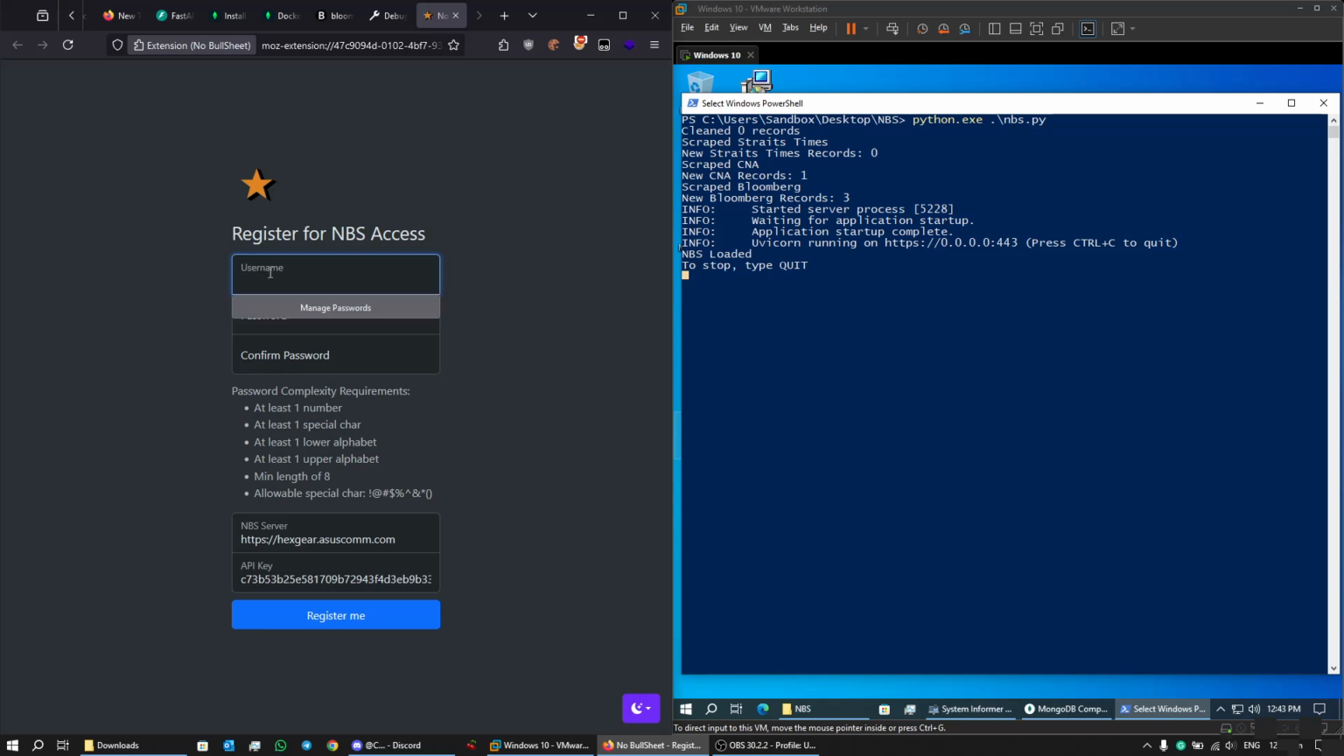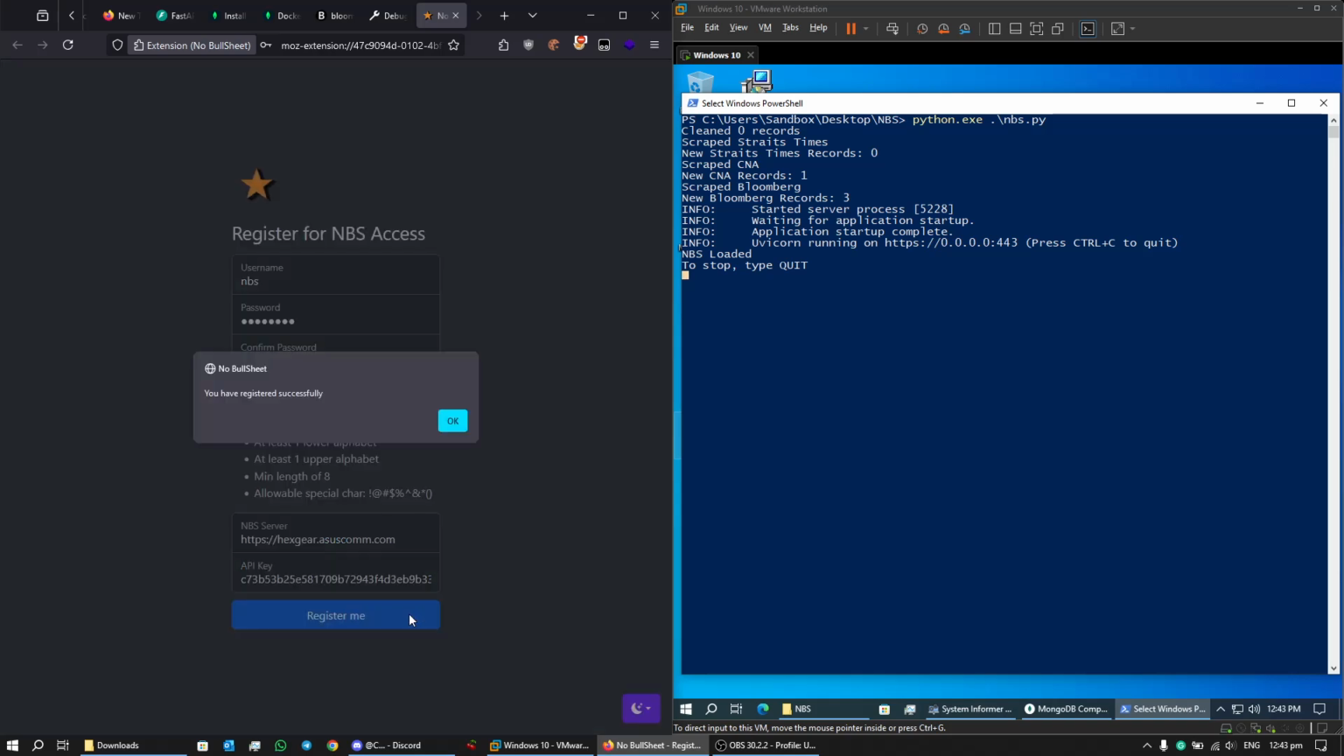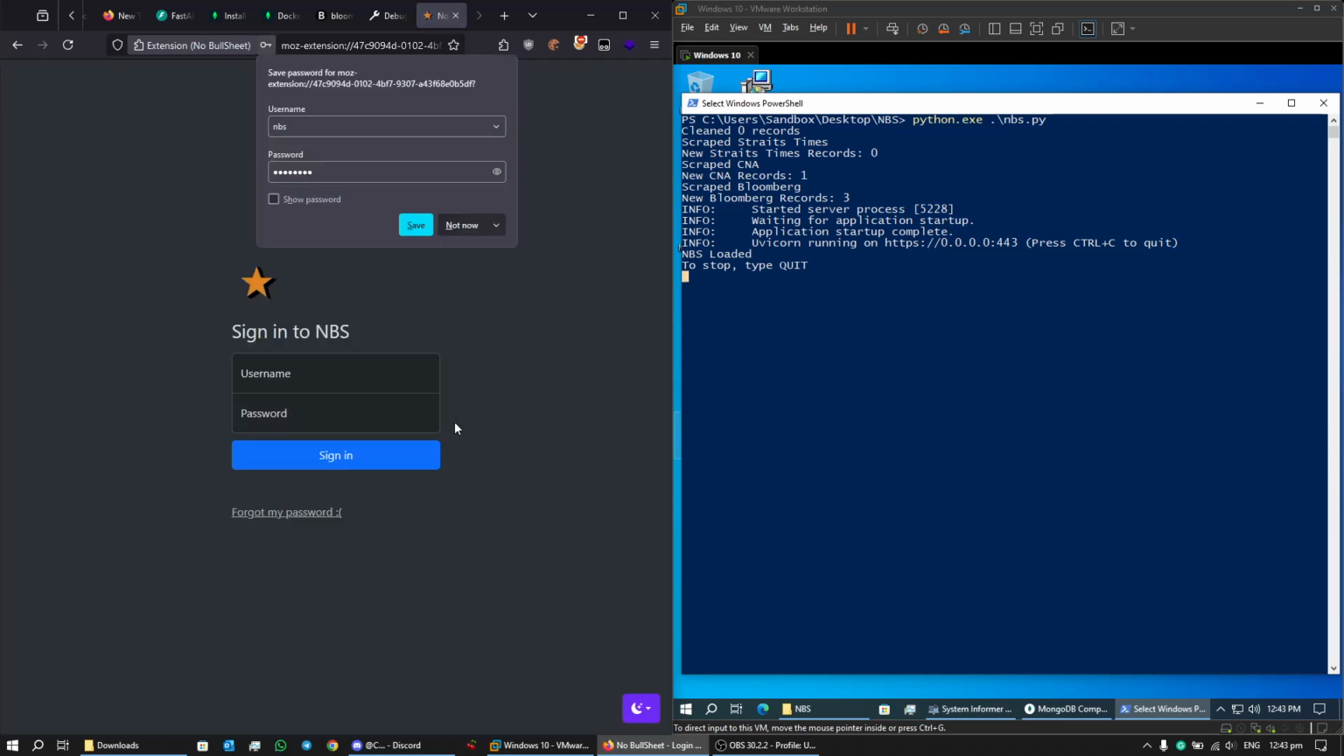The password complexity requirements have been improved from feedback from the previous milestones. It now will include at least one number, one special character, one lower alphabet, one upper alphabet, with a length of 8 letters, and it allows the specified special characters. So now we register. Okay, and now we register successfully.